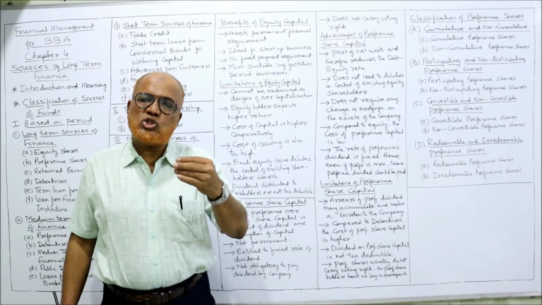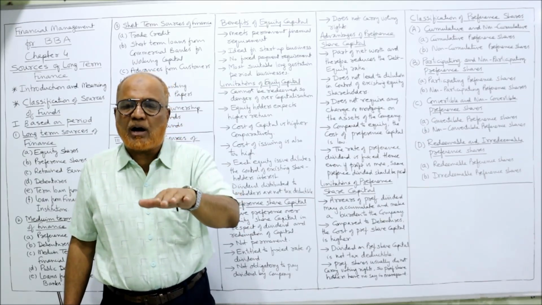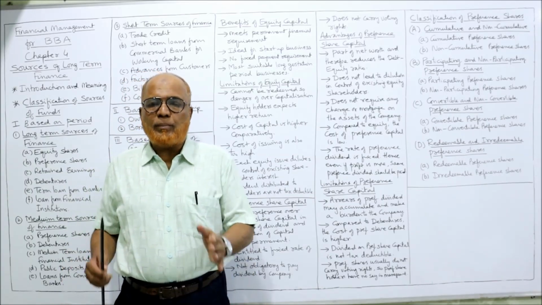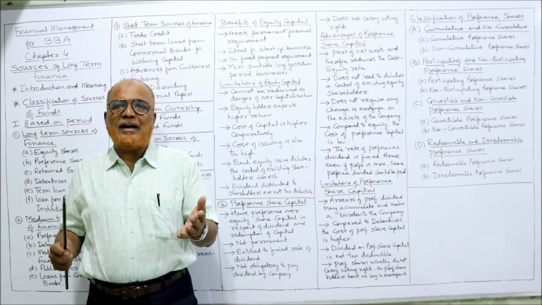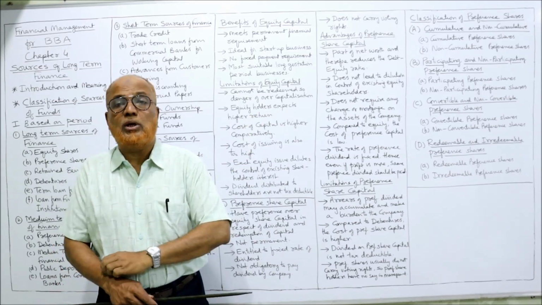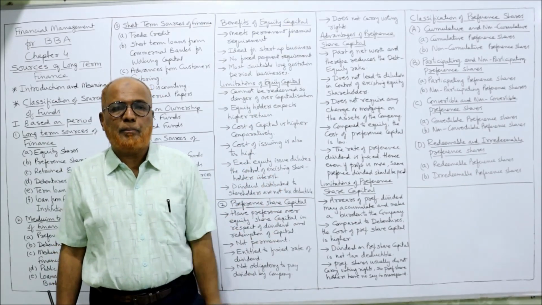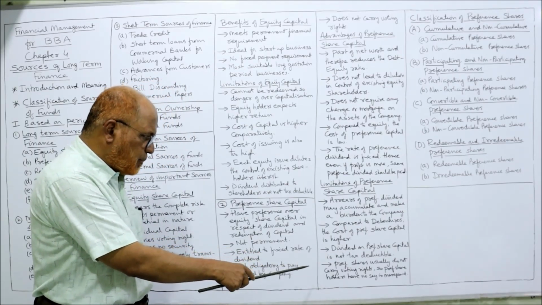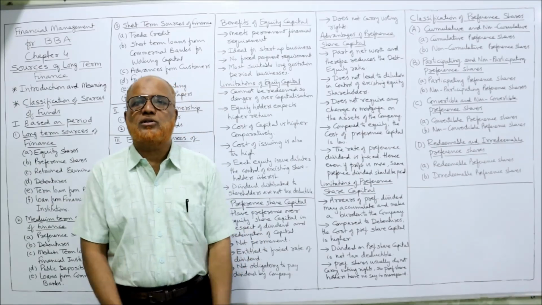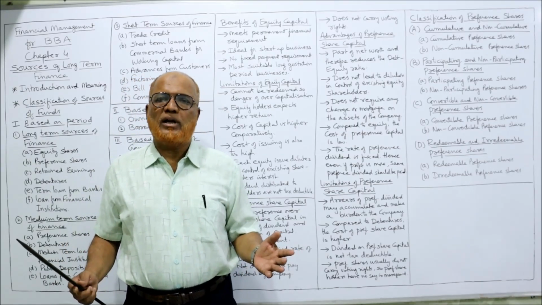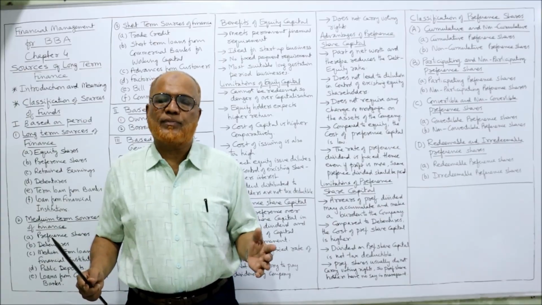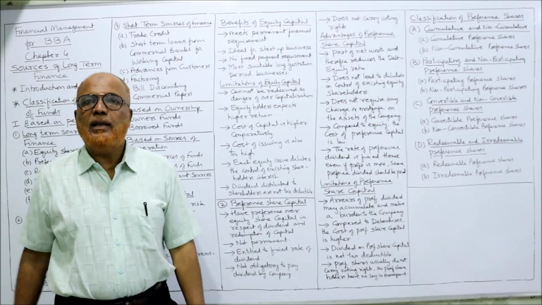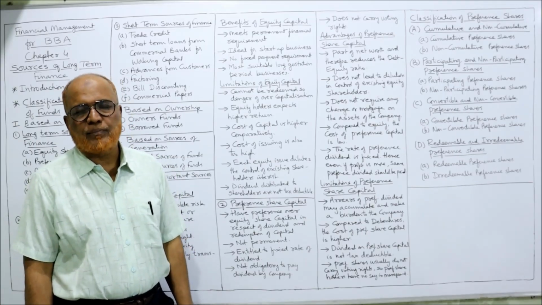In that case, you can charge it as an expense and your profit will come down and your tax liability will also be decreased. From income tax point of view, it is better to issue debentures rather than equity and preference. Preference shares usually do not carry voting rights. The preference shareholders will not have any say in the management. So these are a few limitations of preference share capital.